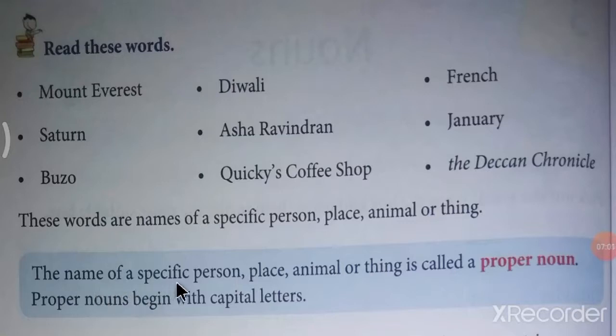The name of a specific person, place, animal or thing is called a proper noun. Proper nouns begin with capital letters.